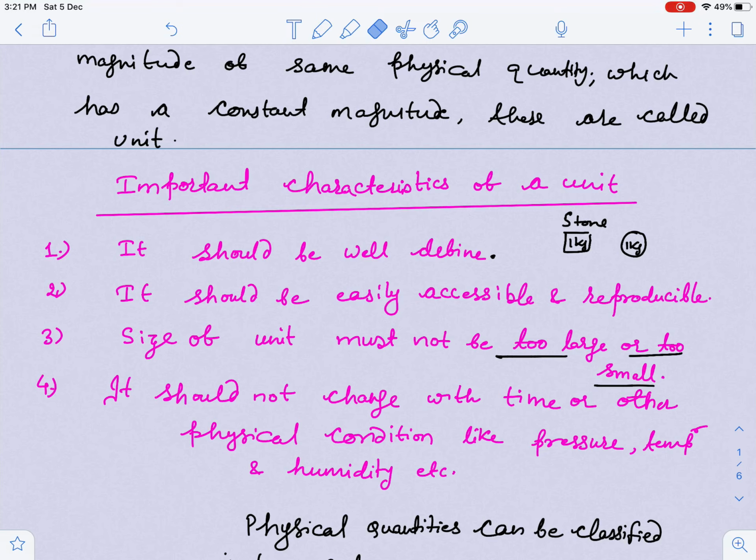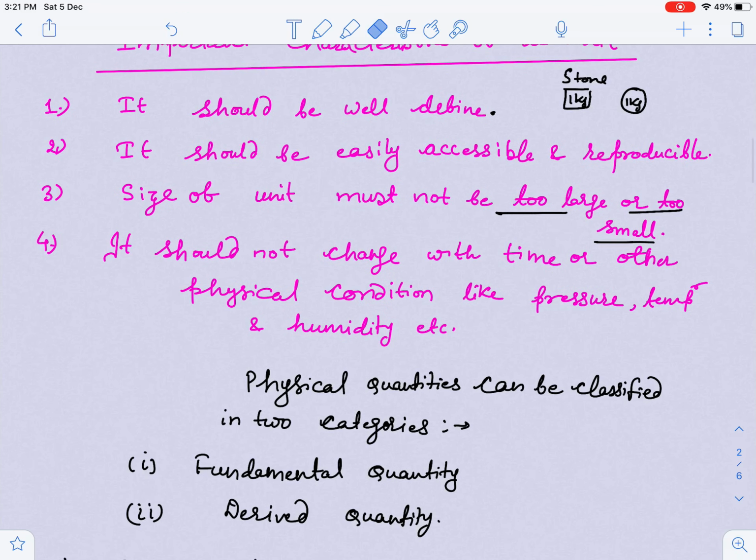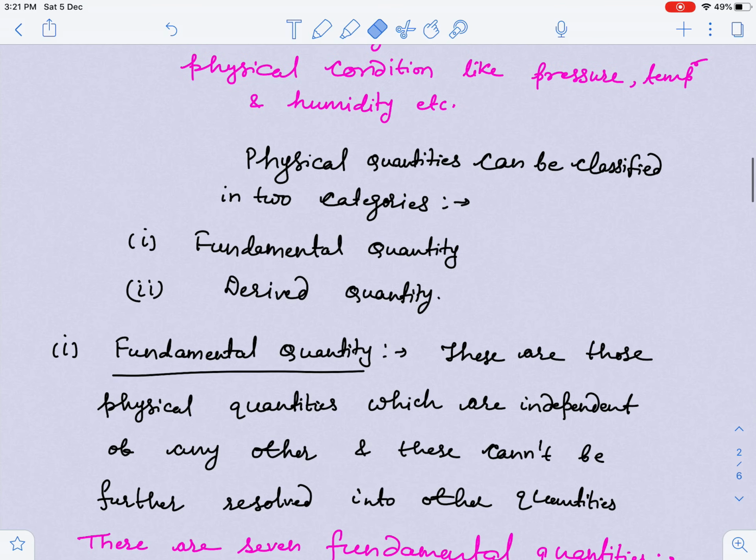Now, what is a physical quantity? Any quantity that can be measured, directly or indirectly, is a physical quantity. Physical quantities can be classified into two types: fundamental quantity and derived quantity. Apart from these, there are supplementary quantities, plane angle and solid angle, which I am not going to discuss here, because the basic thing to understand is the two classifications of physical quantity.